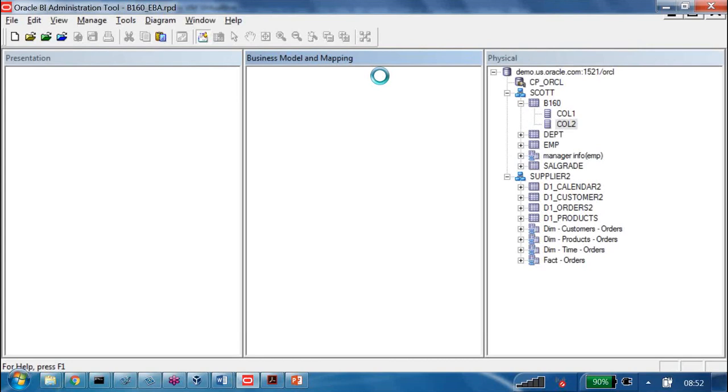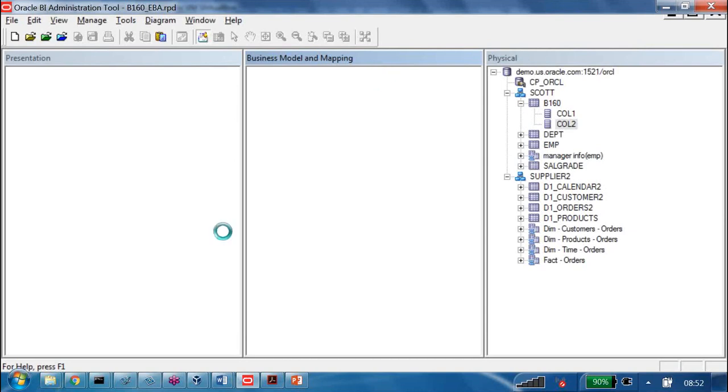Whatever is already available inside the RPD, only those properties will be verified as part of this. Hence, column 1 size 20 to 21 will be suggested to you. Column 2 will be suggested to you, that it is not available in the database. But about column 3, it won't give any comments.